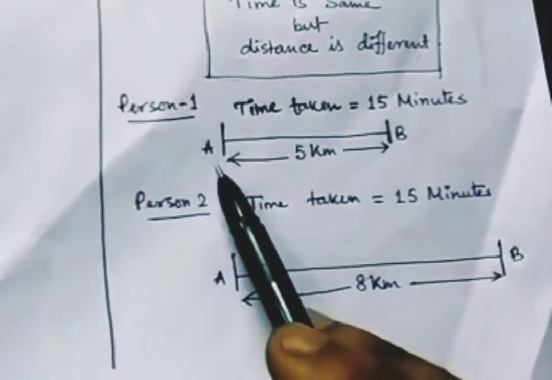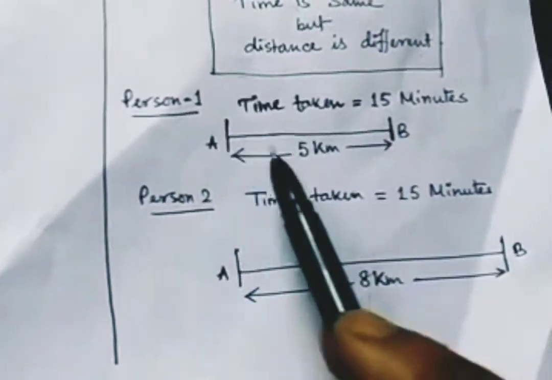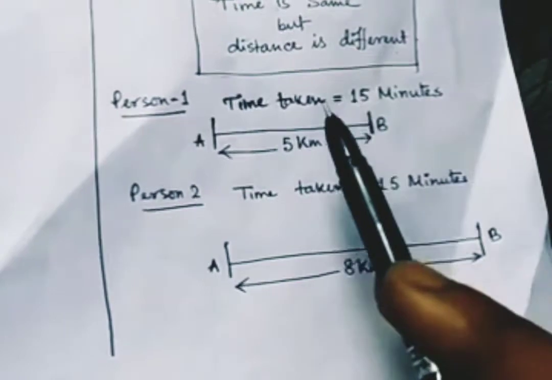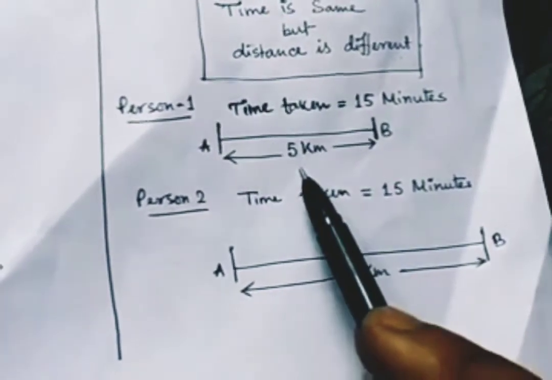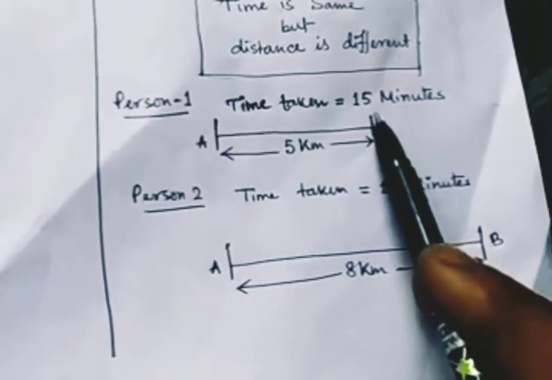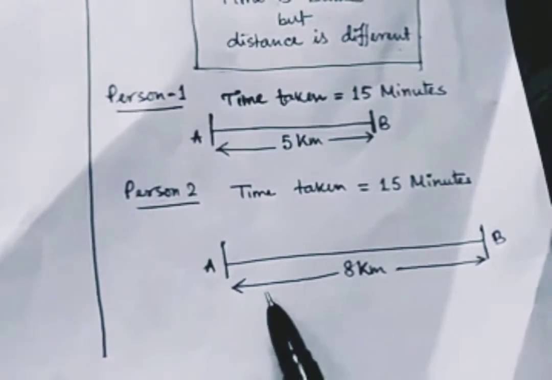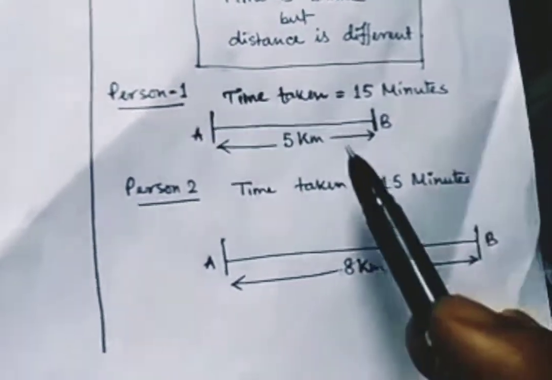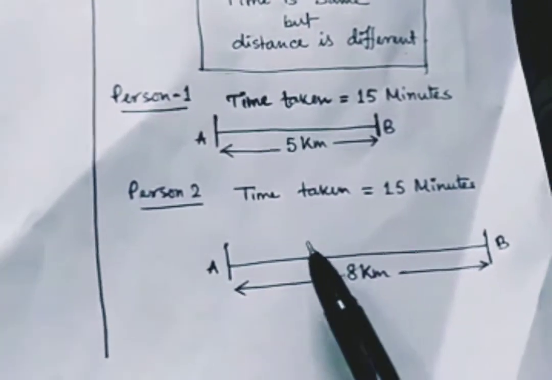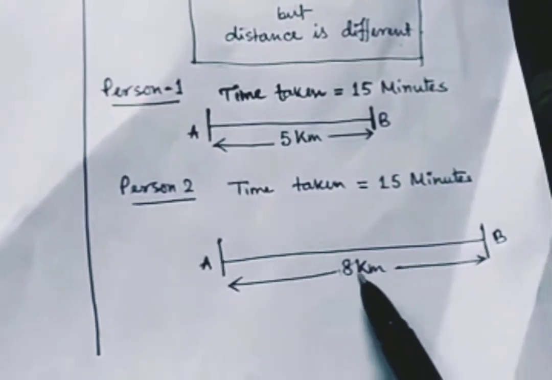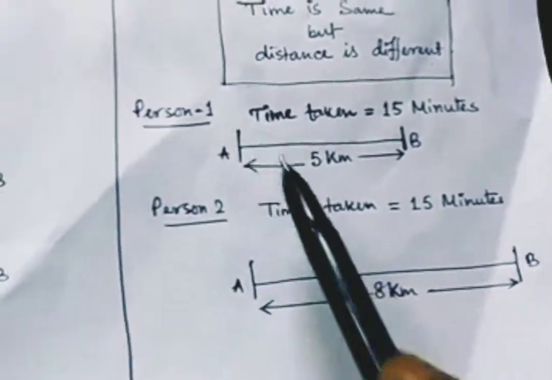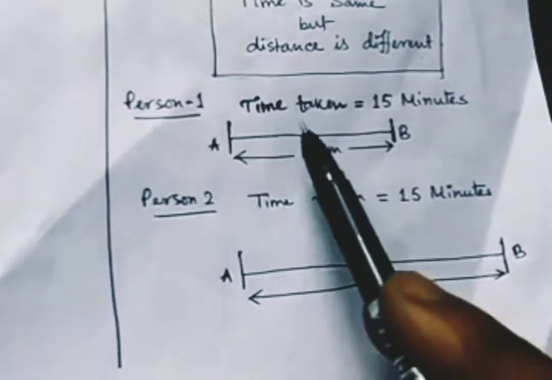As I take from point A to point B, person 1 covers 5 kilometer, whereas person 2 covers 8 kilometer. Person 1 takes 15 minutes for 5 kilometer, whereas person 2 can cover 8 kilometer in 15 minutes. So who is faster? Person 2 is covering more distance in 15 minutes than person 1, so person 2 is faster than person 1.